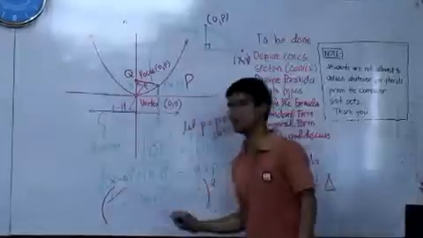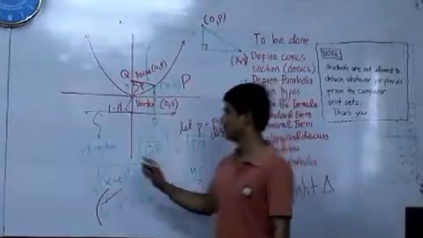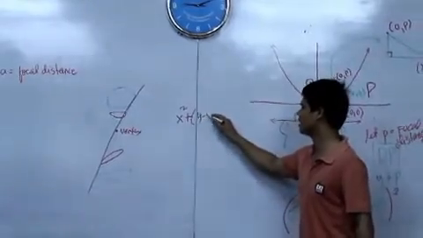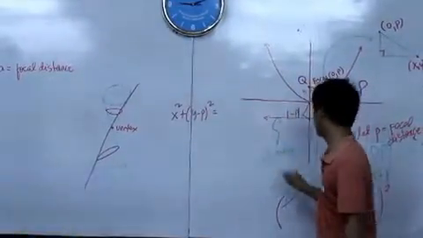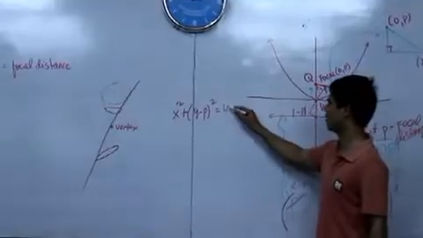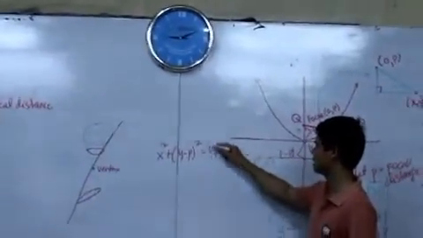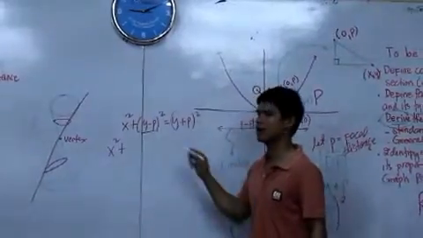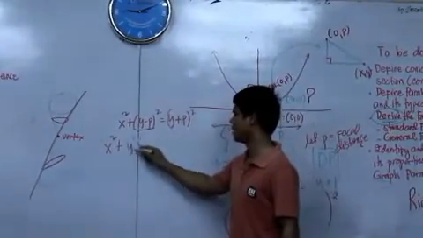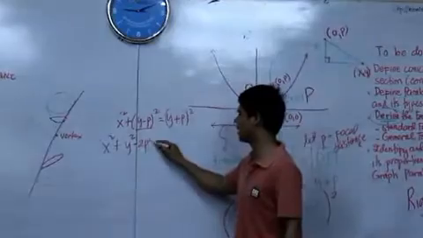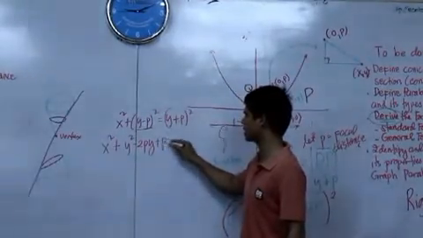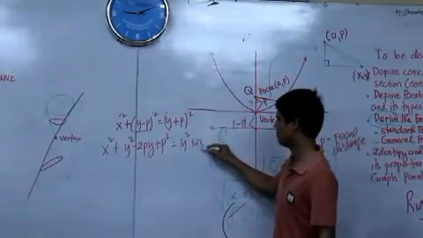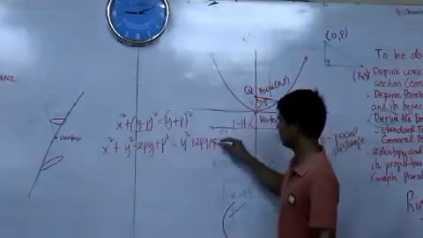So the square root and the square cancel. Next, we have x squared plus y minus p squared equals y plus p squared. Expand, it will give you x squared plus y squared minus 2py plus p squared equals y squared plus 2py plus p squared.